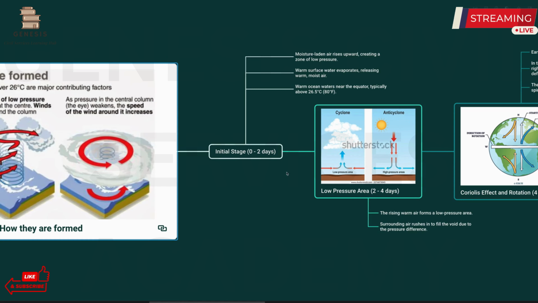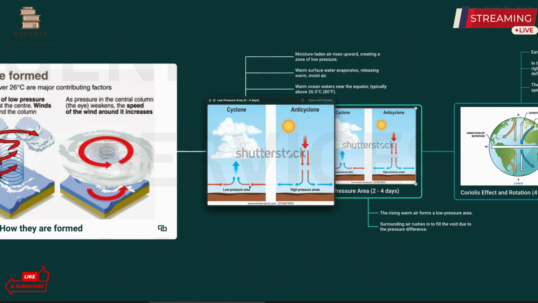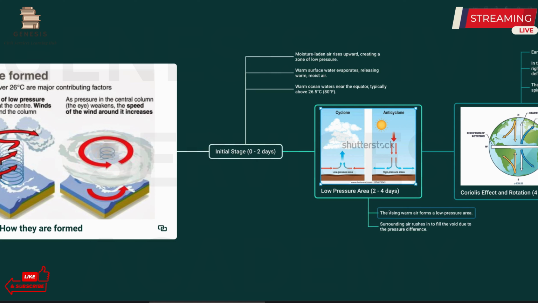Now, this low pressure zone is created here. Due to this low pressure area, surrounding air rushes in and moves upward. So, there is a movement of air from the high pressure zone to the low pressure zone. Now the rising warm air forms a low pressure area, and the surrounding air rushes to fill the void.